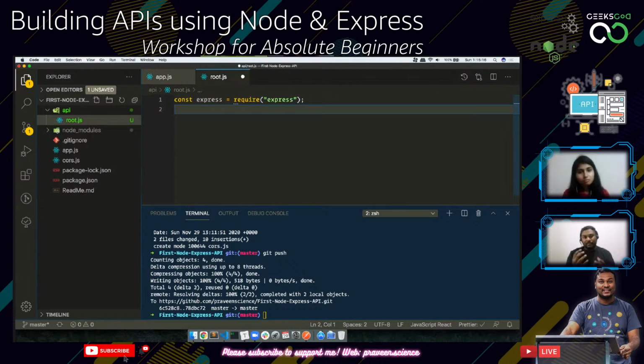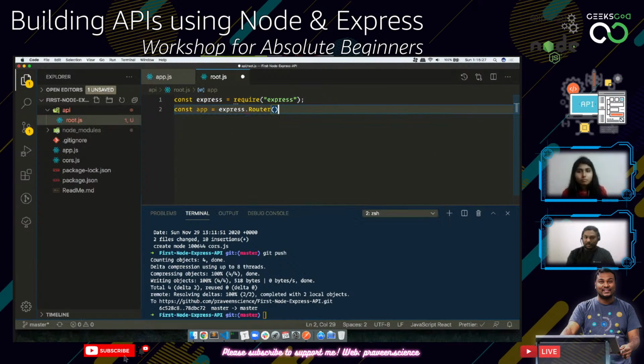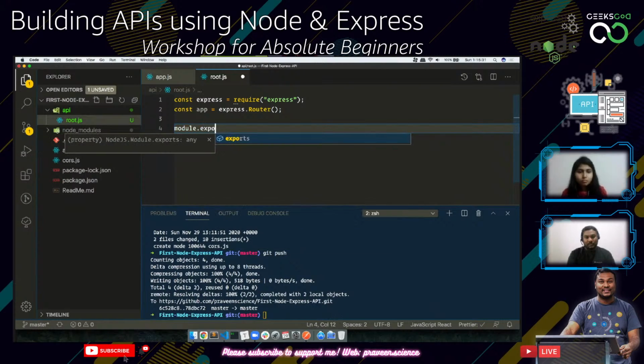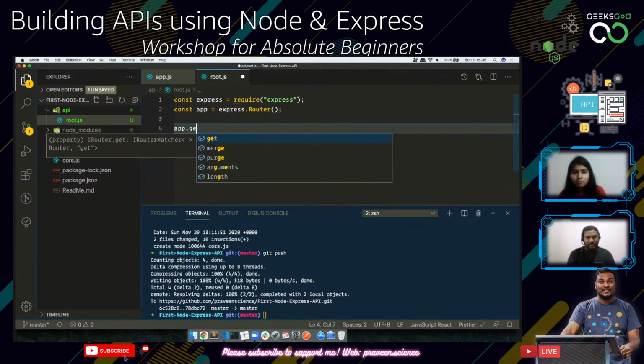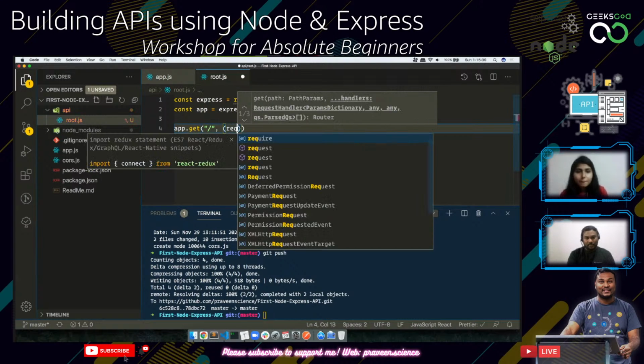I need to create my own router, right? This is not the complete Express.js application, so I'm not going to initialize Express, but I'm just going to initialize Express.router, and then I'll do module.exports app. Okay. So if I do app.get here, I'll just give request and response.